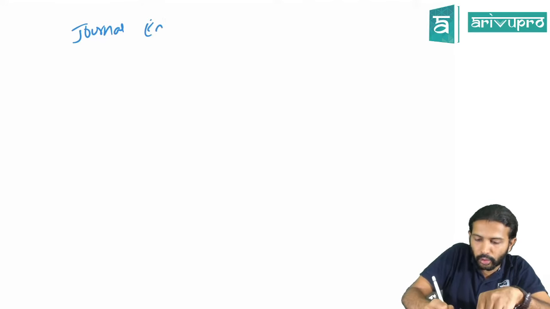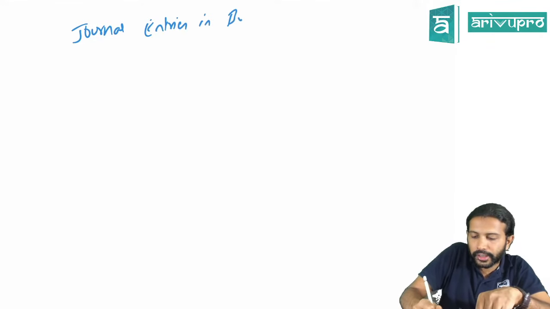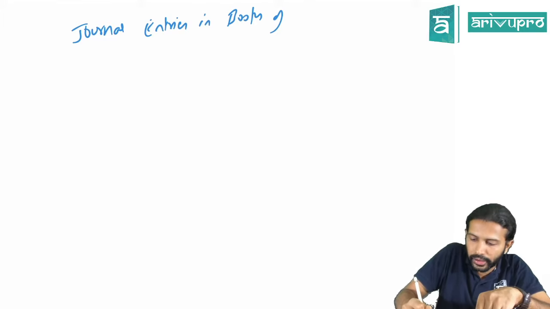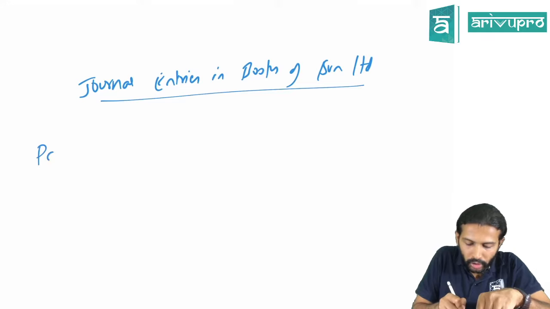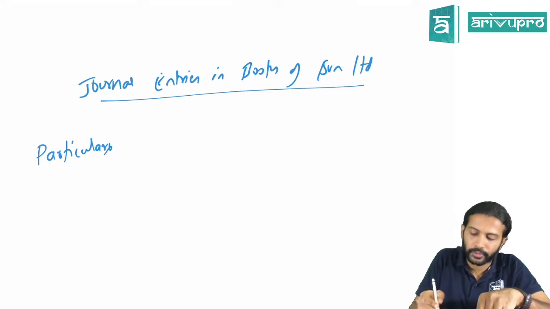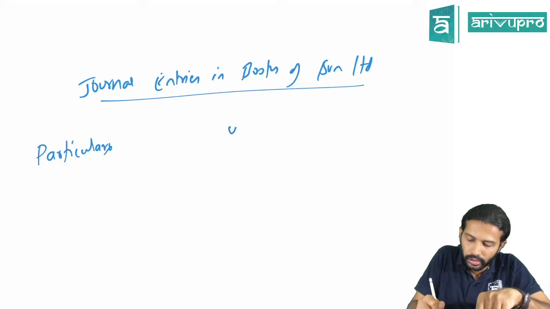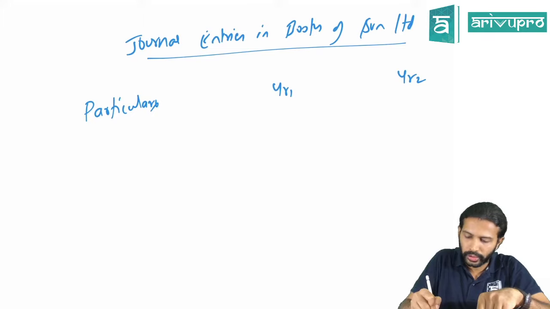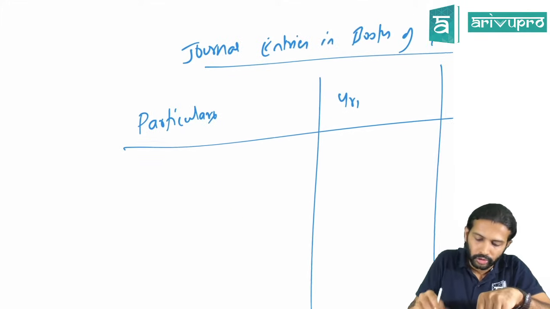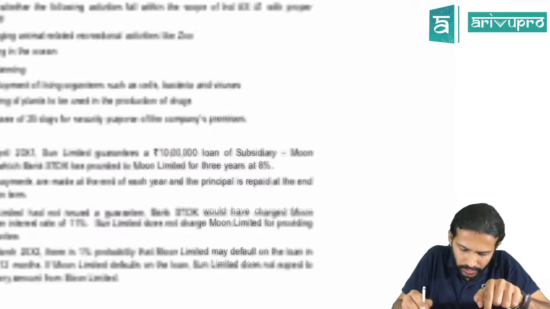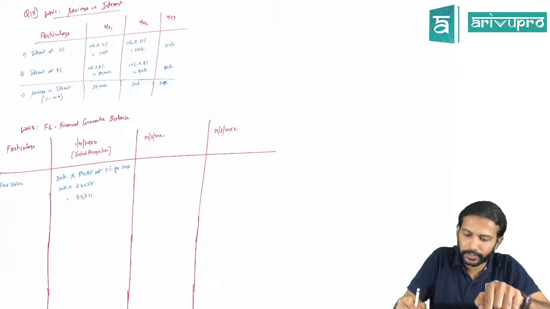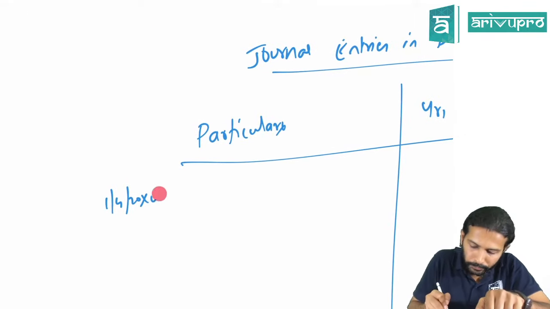So if you want the journal entry, on the next page, maybe simultaneously we'll go over the journal entries also. Journal entries in the books of holding company, that is Sun Limited here, right? So if you look at the journal entry, we'll maybe do it in columnar format. Particulars, first year, year 2. They only asked year 1 and year 2, right? So we'll only give it for 2 years. So on 1st April 20x0, yes, that is the day on which you entered into all this. 20x1 in fact. 1st April 20x1.